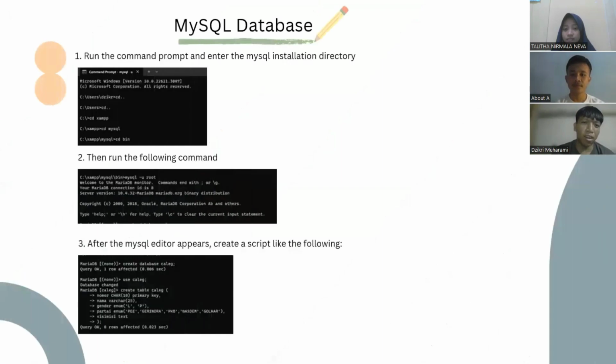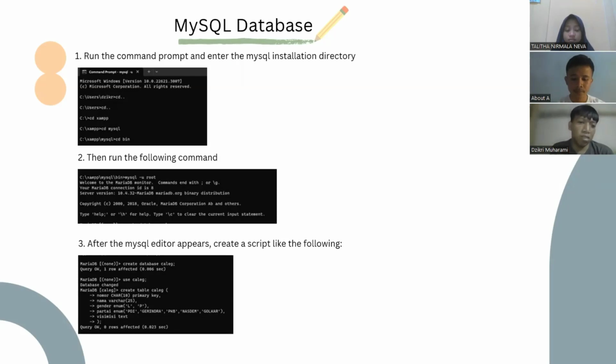Okay, MySQL database. To create the MySQL database, we go to command prompt and write the following text in the picture and presentation about the code, and after this we make a create table.